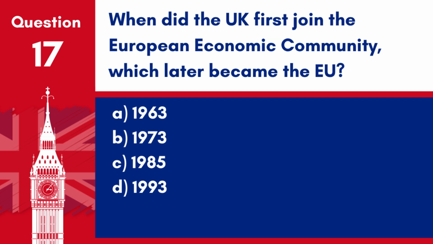Question 17. When did the UK first join the European Economic Community, which later became the EU? A. 1963. B. 1973. C. 1985. D. 1993. Answer: B. 1973. The UK first joined the European Economic Community in 1973.